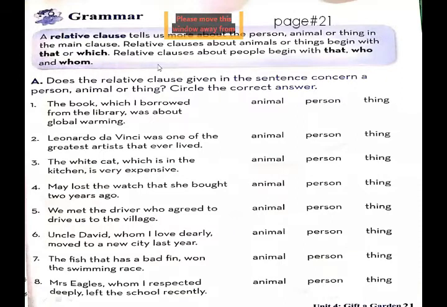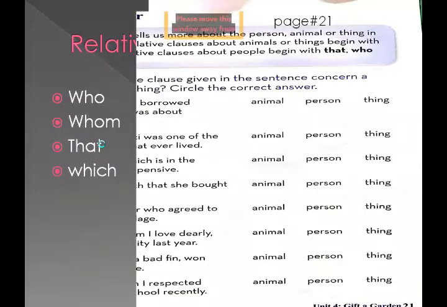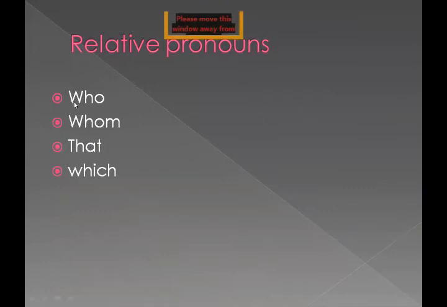And for people, meaning human beings, we use the relative pronouns that, who, and whom. Understand? Now see this. These are the relative pronouns: who, whom, that, which.